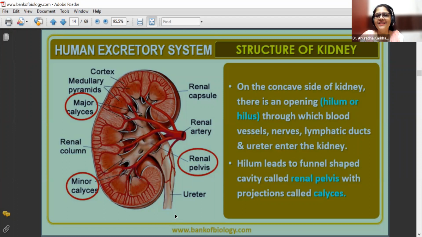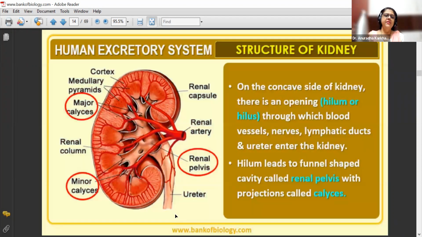Yes, Bhumi, you are right. You are right, beta. Bilkul correct. Okay. Any doubts, any difficulties in understanding till here? Anyone? Come on. They are not going to form urine, but they are going to be there in between. Who is going to form urine? I'm going to talk about it.